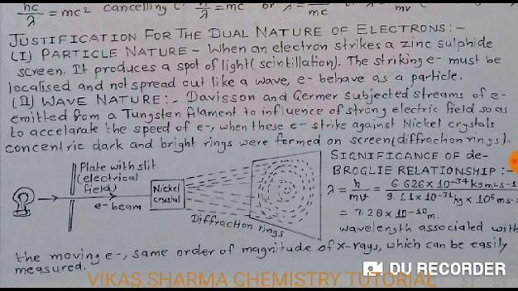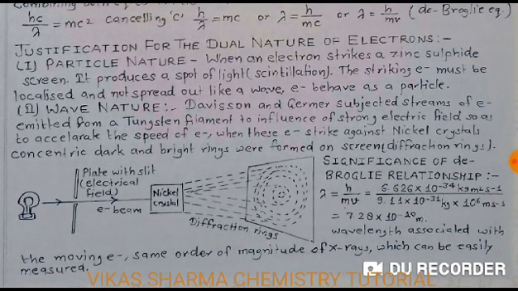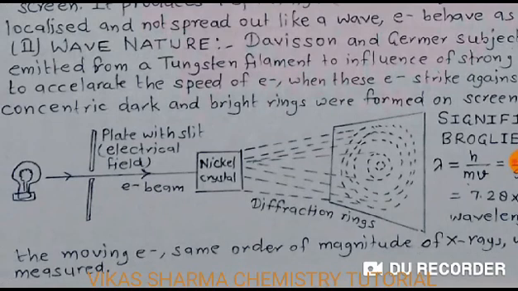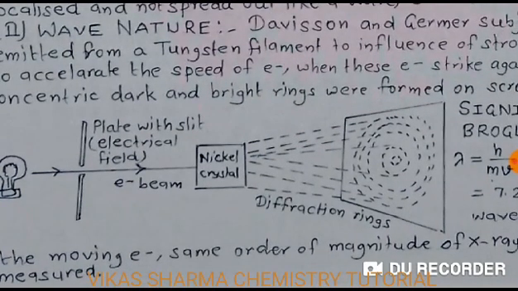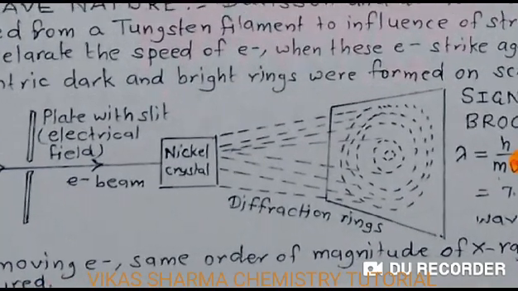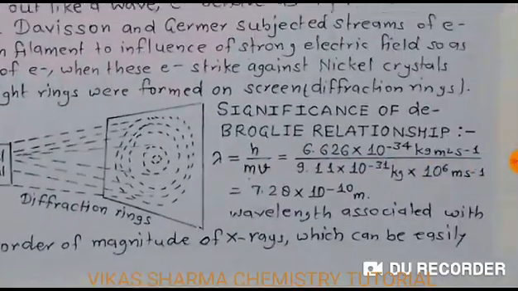Davisson and Germer subjected streams of electrons emitted from a tungsten filament to the influence of a strong electric field so as to accelerate the speed of the electrons. When these electrons strike nickel crystals, concentric dark and bright rings were formed on the screen, diffraction rings. The significance of the de Broglie relationship you have seen, student. Plate with slit, electrical field, electron beam, nickel crystal, then the diffraction rings we have below.